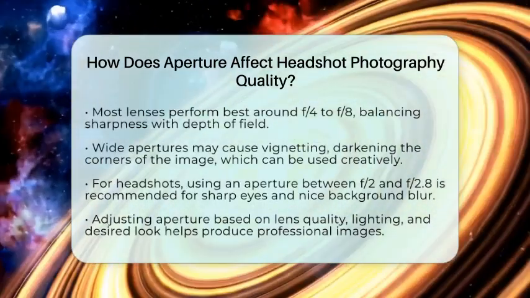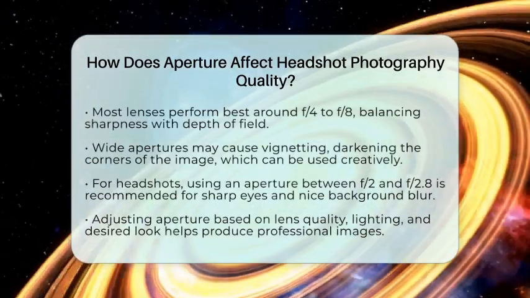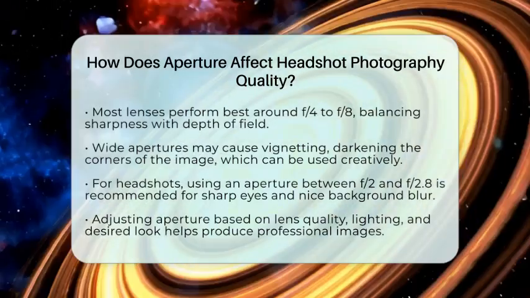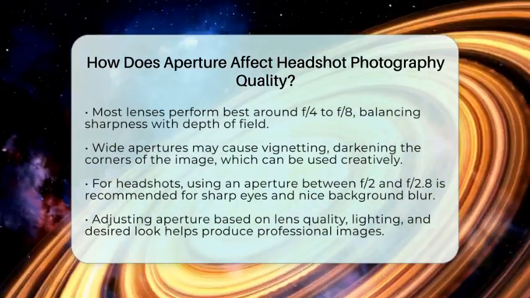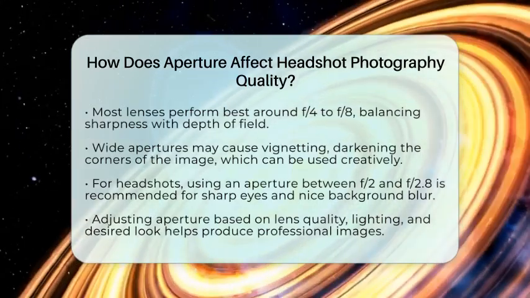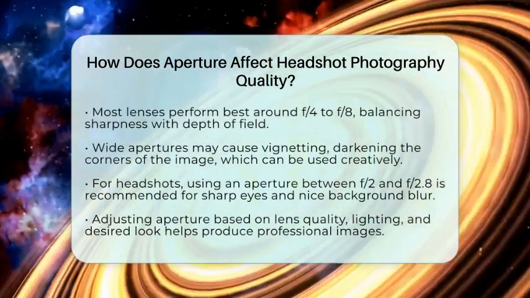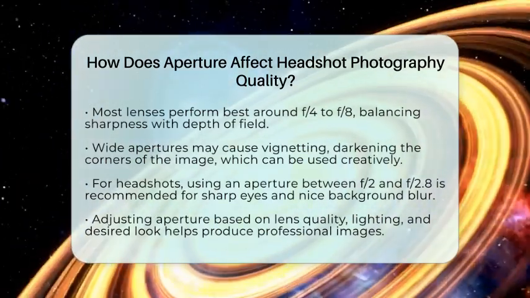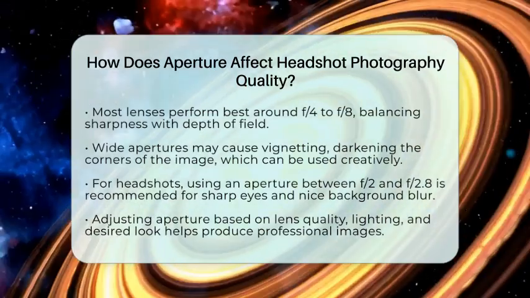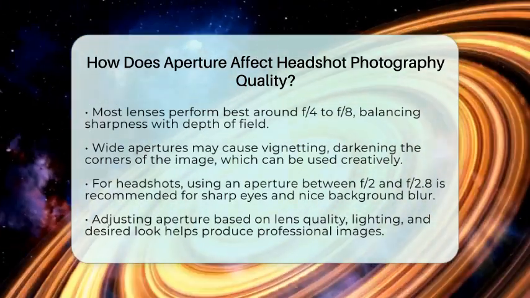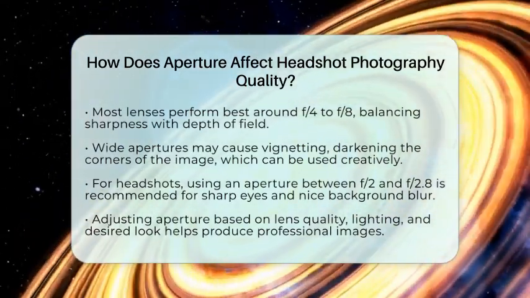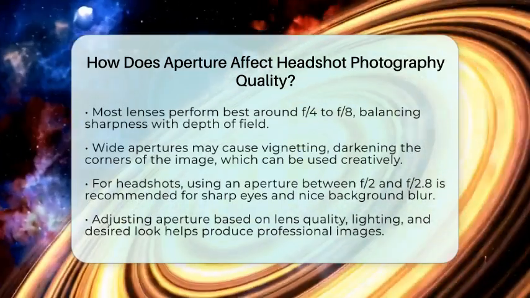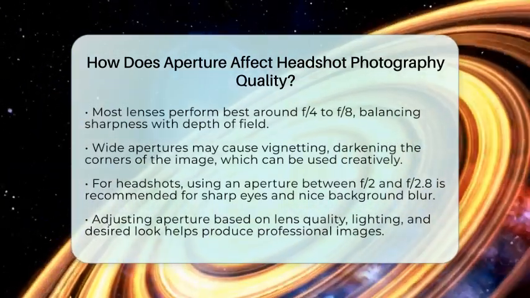For headshot photography, a good rule of thumb is to use an aperture between f2 and f2.8. This keeps the eyes sharp, creates a nice background blur, and makes the face stand out. If more of the face needs to be in focus or the lens isn't very sharp wide open, stopping down to f4 can help. The choice depends on your lens quality, lighting, and the look you want.